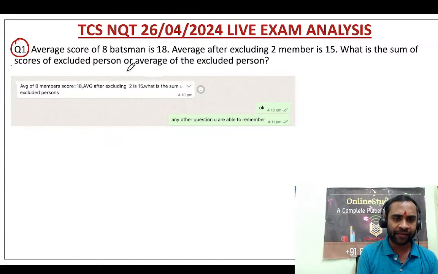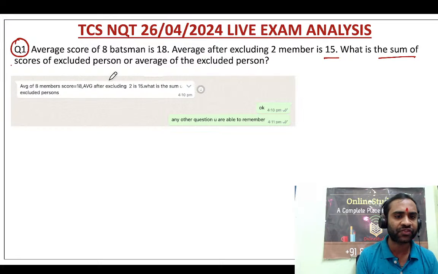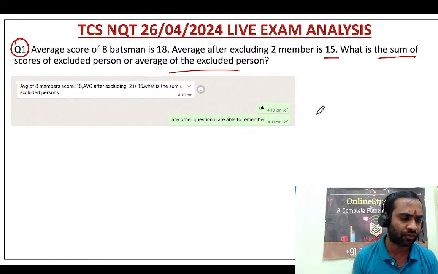Okay, so the average score of 8 batsmen is 18. After excluding 2 members, it is 15. What is the sum of scores of the excluded persons, or the average of the excluded persons?